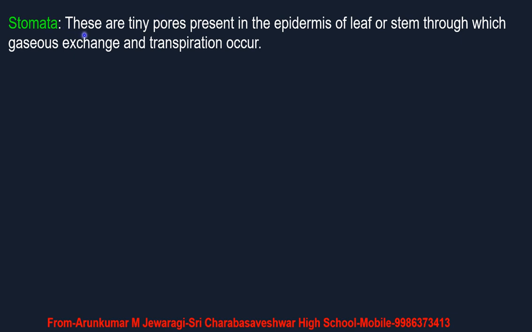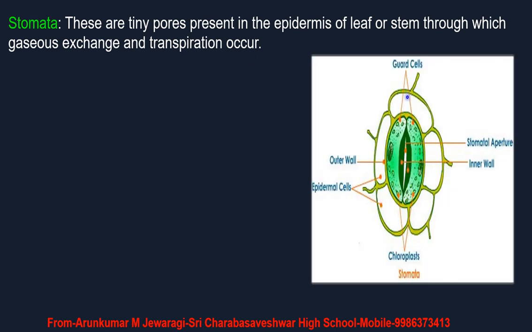So students, after knowing photosynthesis in detail, we are going to know about stomata also. Why are we going to know about stomata? Stomata also play a vital role in the process of nutrition in plants. So what are stomata? These are tiny pores present in the epidermis of leaf, usually in the lower epidermis of leaf or stem, through which gaseous exchange and transpiration occur. Now we are going to see the structure of stomata.